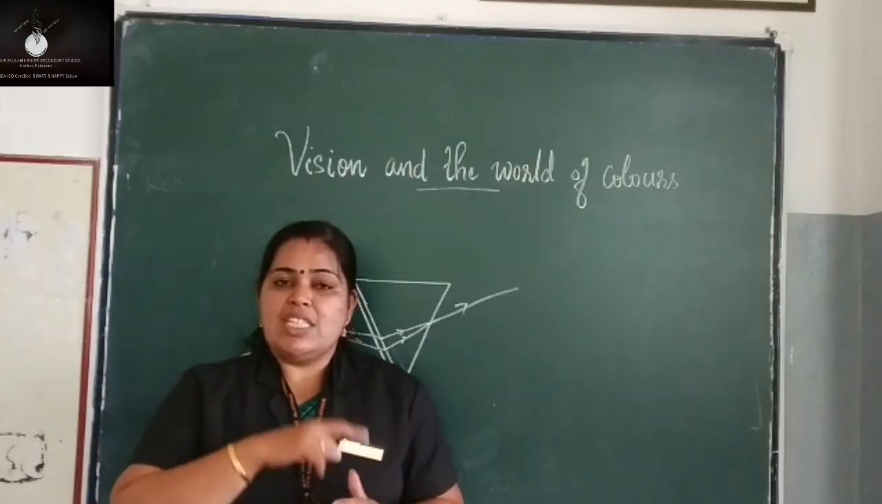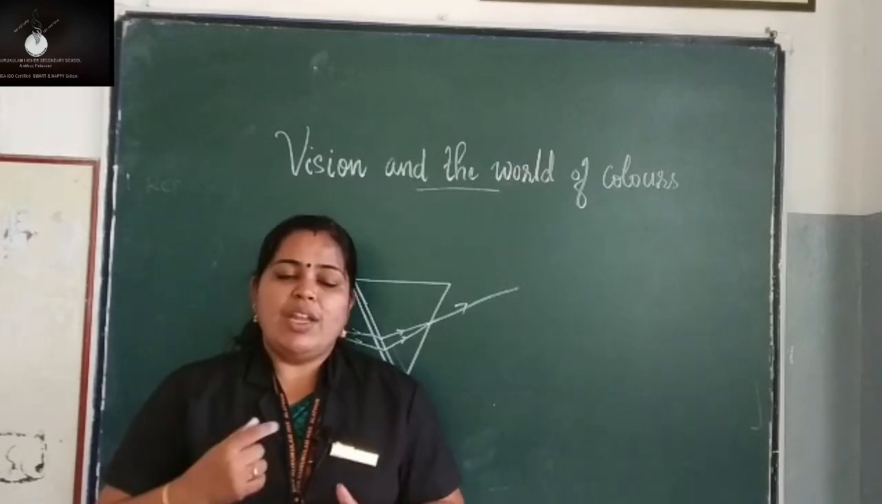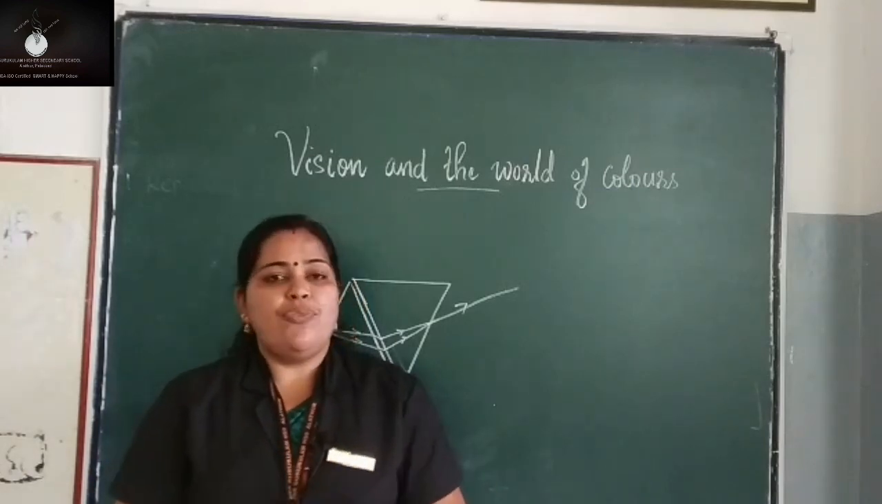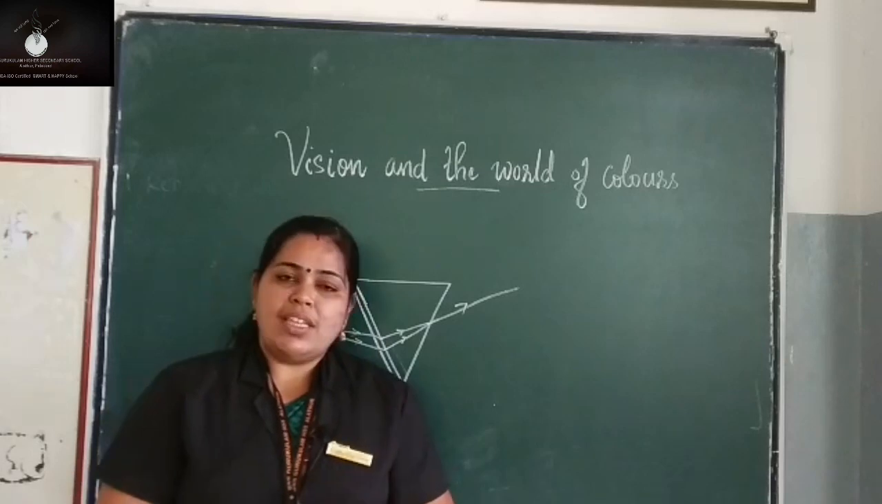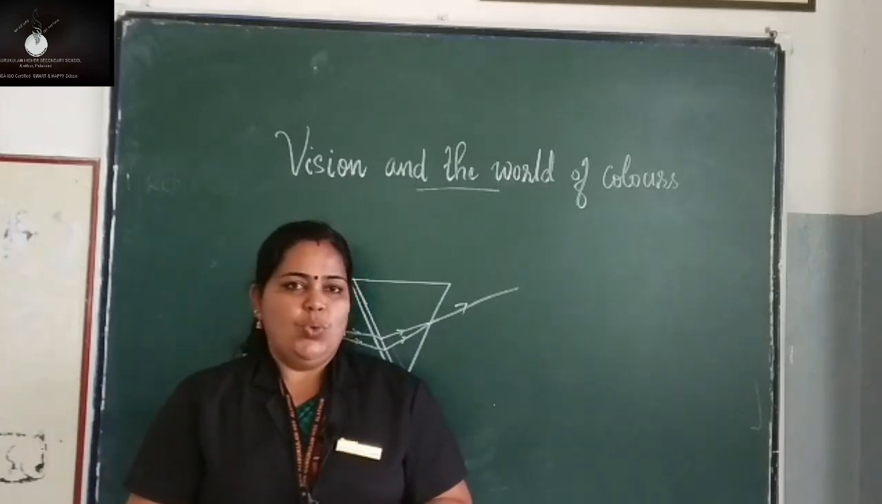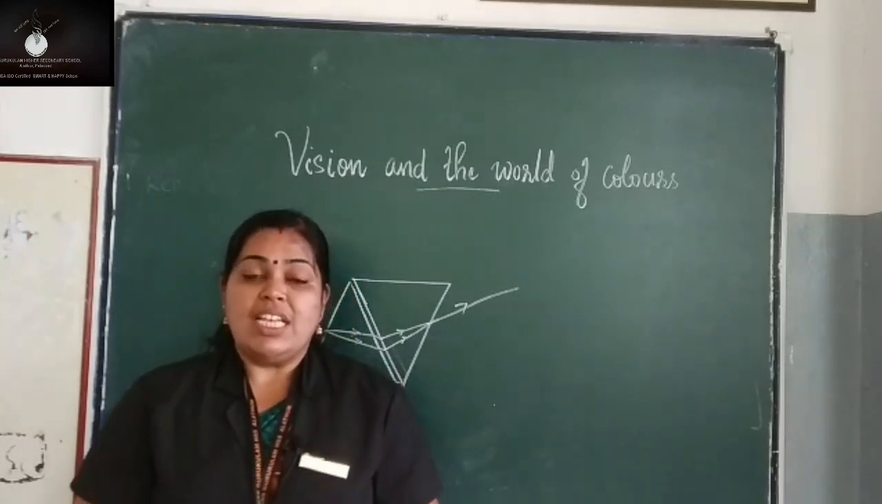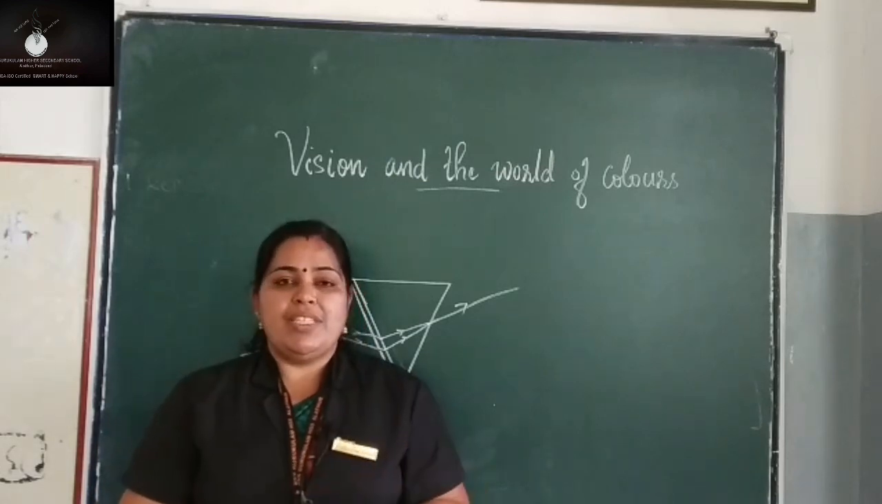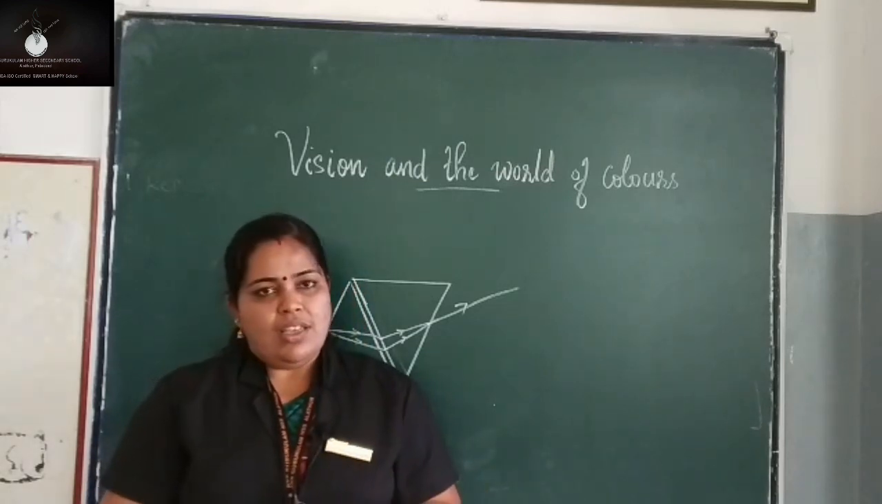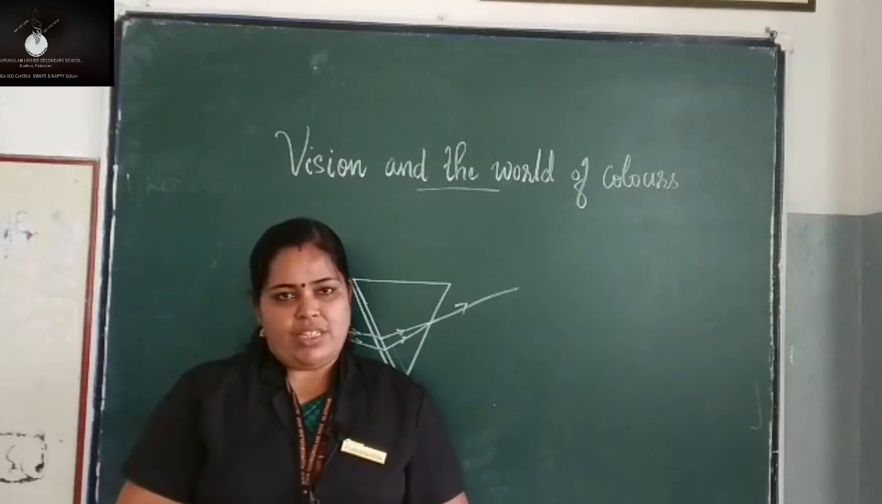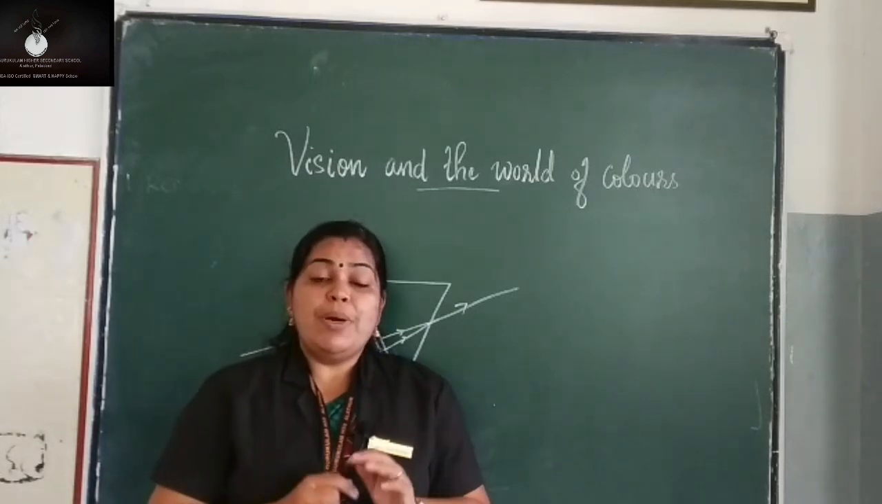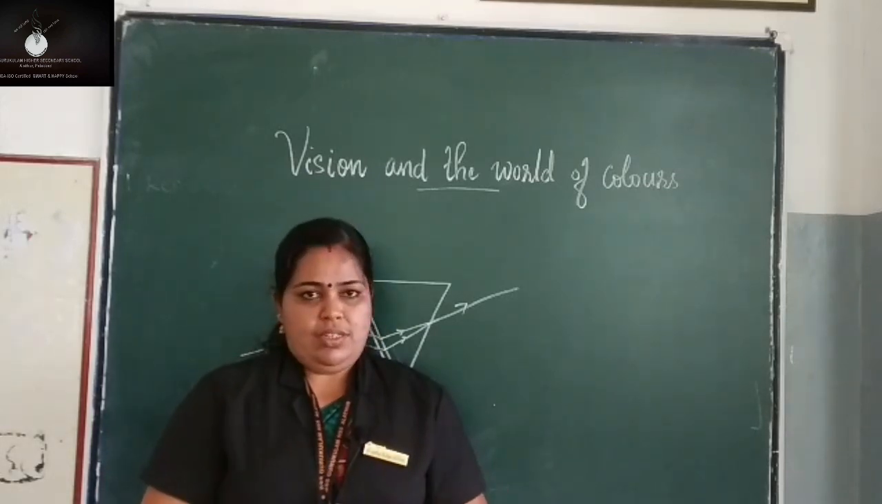In Newton's disk, these VIBGYOR colors will be painted, and when this disk is rotated very fast, will you be able to see these different colors? No, we will not be able to see the different colors. Instead, the disk will be seen as white. What is the reason for that? This is because of persistence of vision.